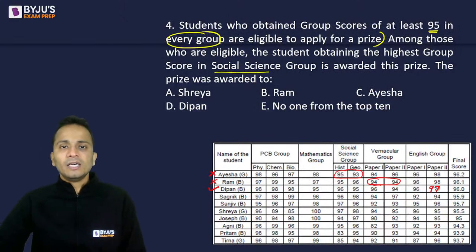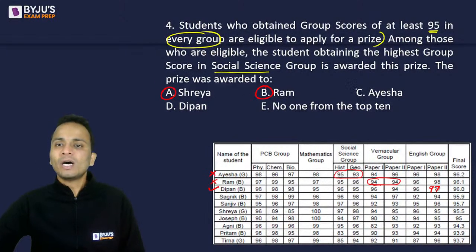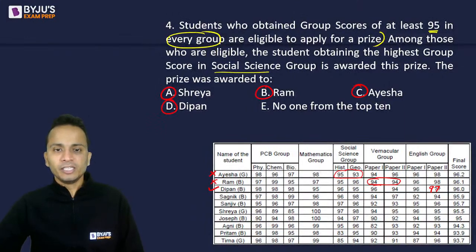Done. Now let us check only the names that are there in the options. Okay. So let's check Shreya. Shreya is this lady. Okay. So Shreya's group score in PCB.